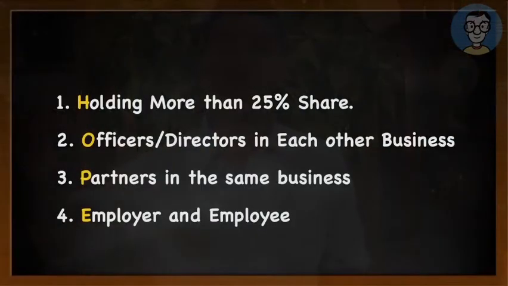So we completed the first four. First one was holding more than 25%. Second one was officers or directors in each other's business. Third one was partners in the same partnership firm. Fourth one was employer-employee relationship. So how do we remember these first four? We create a keyword called HOPE. H for holding more than 25%, O for officers or directors in each other's business, P for partners in the business, and E, the last one, for employer-employee relationship. So these are the first four scenarios.